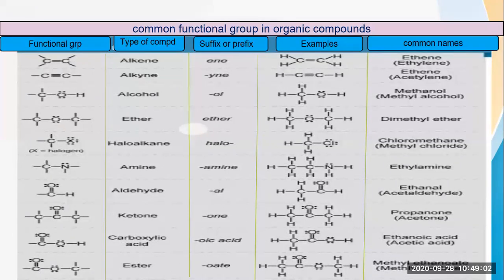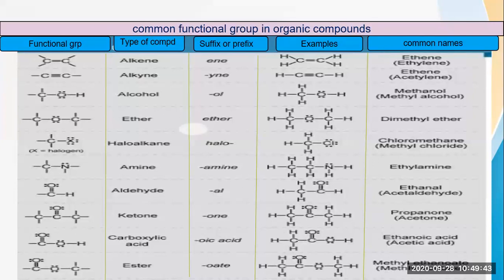Now the suffix which will be added to the name of that compound: suffix means after and prefix means before. The suffix ene will be added after the root word. The example is CH2 double bond CH2. This is the example for ethene; when two carbons are present, we call it ethene. So ETH and ENE, the suffix I have written in the middle column. That ENE I have to add after the root word, that is ETHENE, that is ethene.